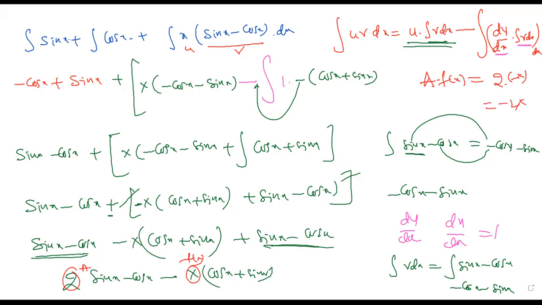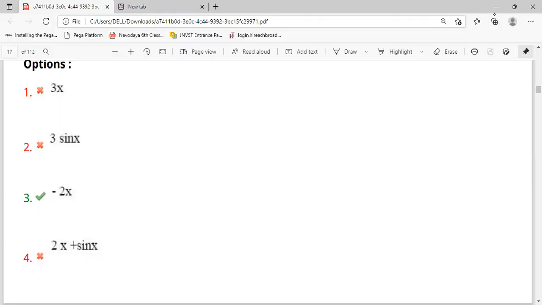Okay, if you feel this is slow, just go forward. This is our option. Minus 2x is our option. Next question. Next, integration also.